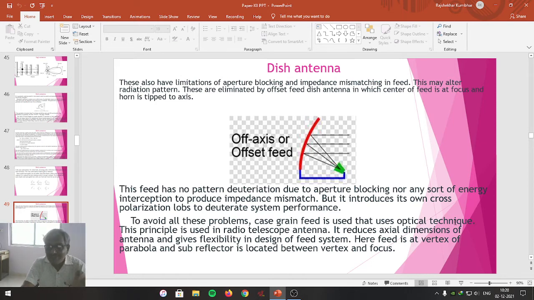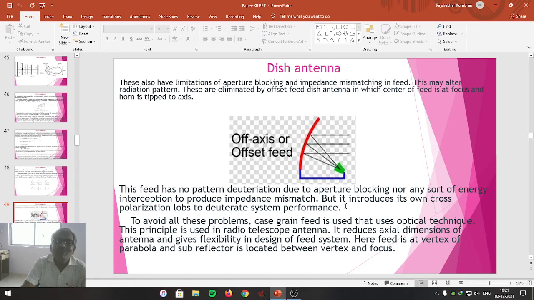The radiations coming from the horn are allowed to be incident on the hyperbolic reflector. From that, the reflected radiations are made incident on the parabolic shape of the antenna. Again they will be reflected and then those are collected along the directrix. So this is the aspect of cross-gain feed.